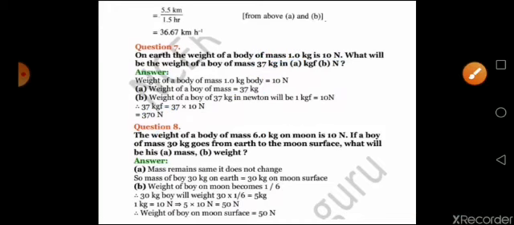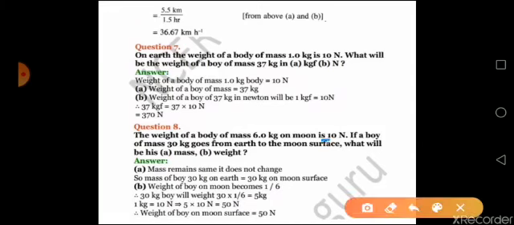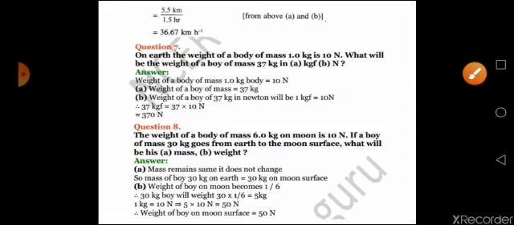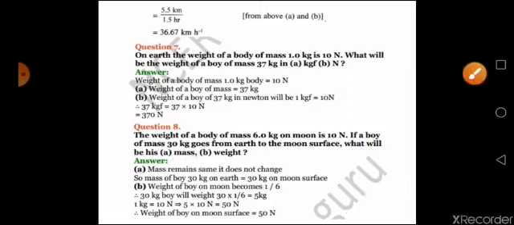Now coming to the last question of your chapter: the weight of a body of mass 6 kilogram on the moon is 10 Newton. If a body of mass 30 kilogram goes from earth to moon, what will be his mass and what will be his weight? So this is something which you have to think. What about the first question? What is the mass of the boy when he is going from earth to moon? In the difference table, we very much specified that wherever you go, mass will never change. Whether it be another planet, satellite, or wherever it is, mass will always remain the same. So the mass of the boy will be equal to 6 kilogram itself, no change for that.